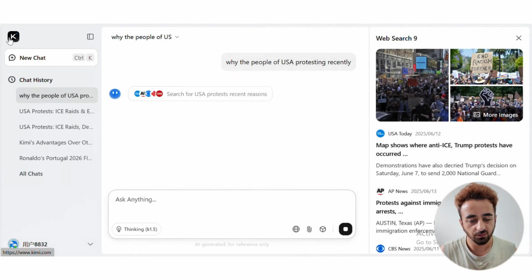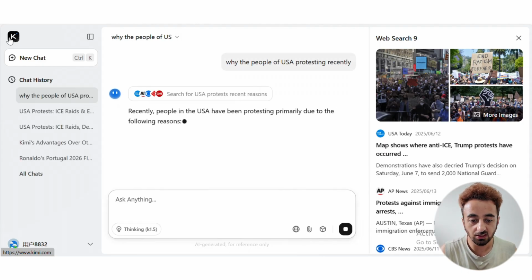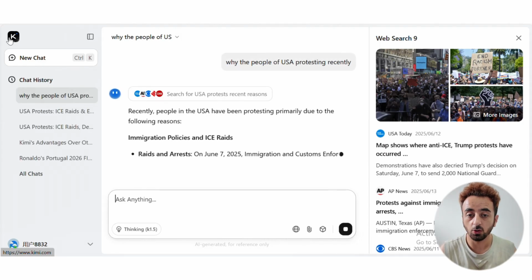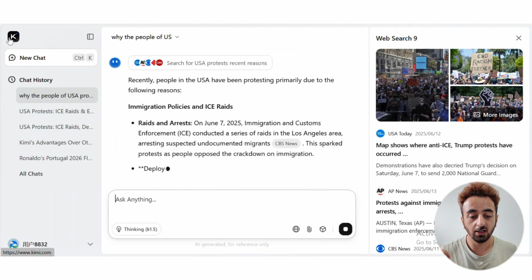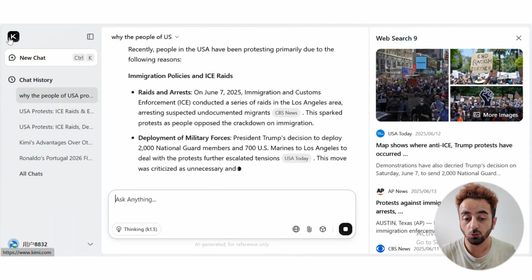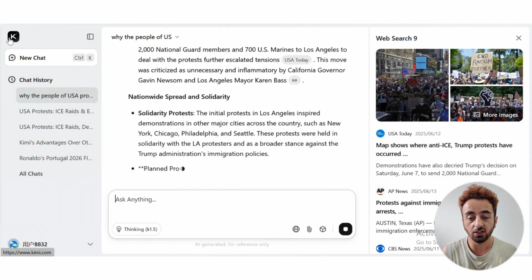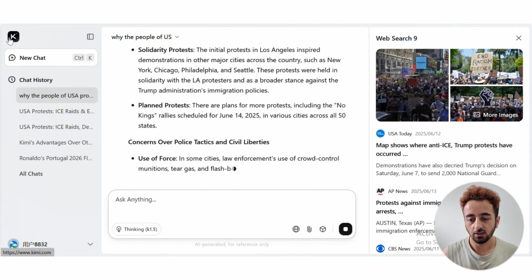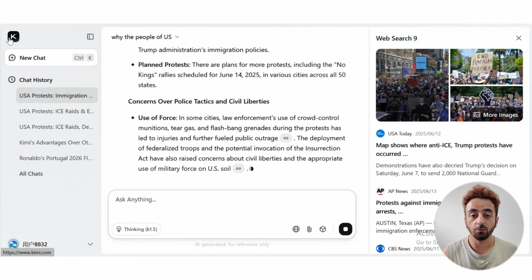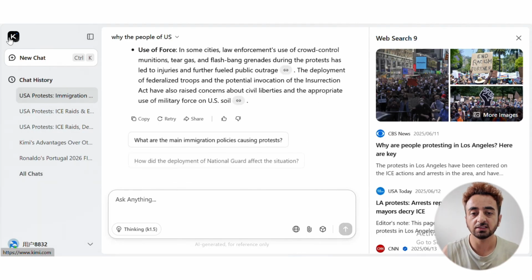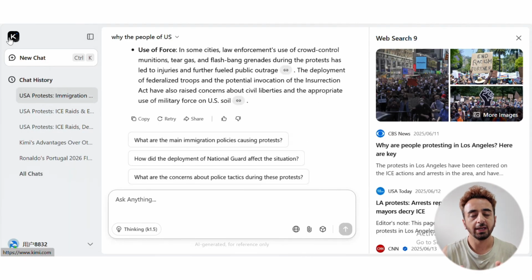You can see this chatbot will gather information first, and here is the real-time information on what's going on in the USA recently and why the people are protesting. This chatbot will also give the references, so you can access the website from where Kimi is collecting information, and it will give you the link of this website.